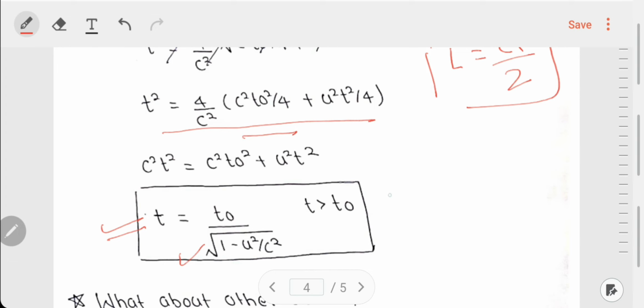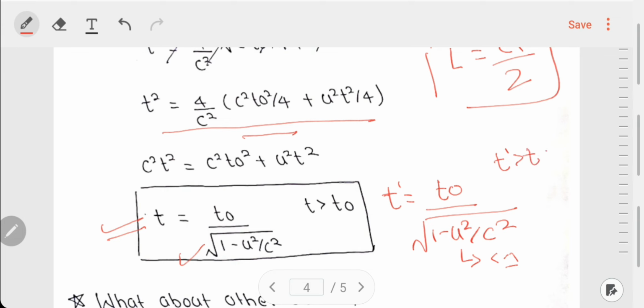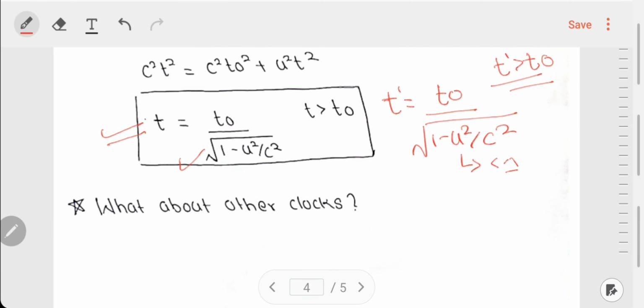So the time period of your clock as IC, that is T prime, comes out to be T naught over under root 1 minus U square by C square, and again this denominator is less than 1, therefore T prime is greater than T naught, and it is the same as we have calculated from the Lorentz transformation relations. So thus we have proved here that if the clocks are moving, they have to slow down.